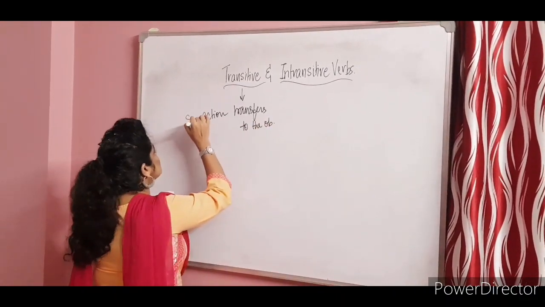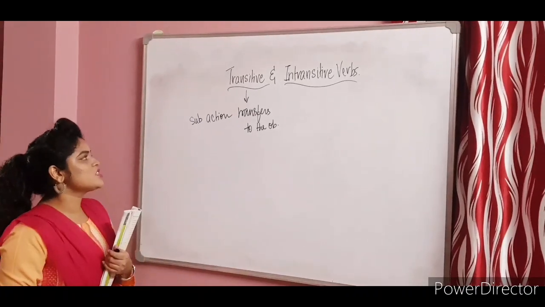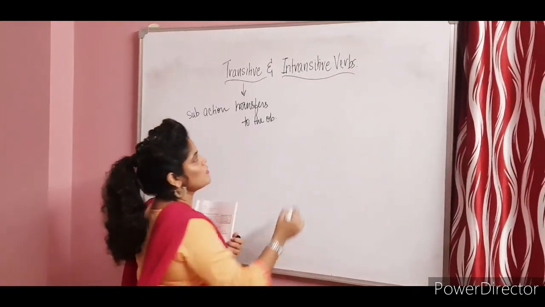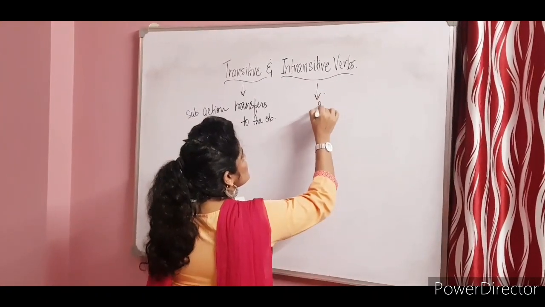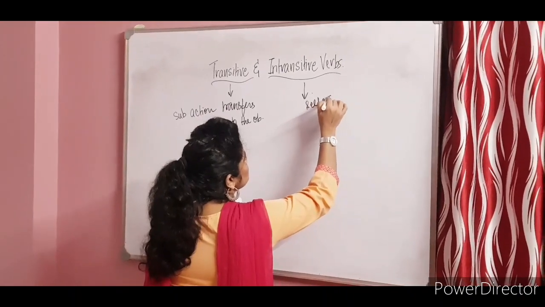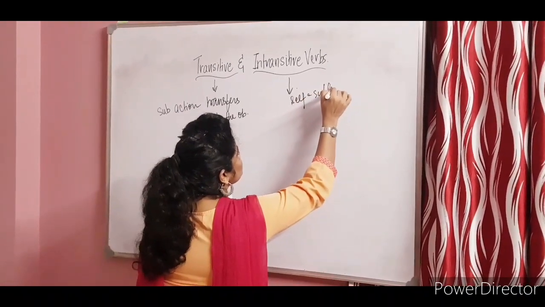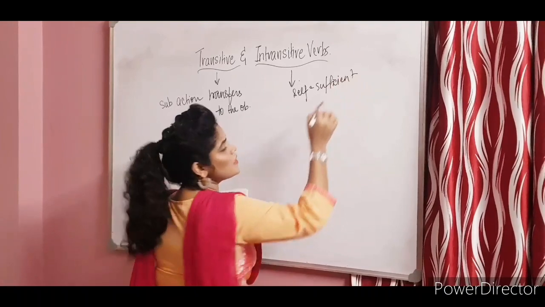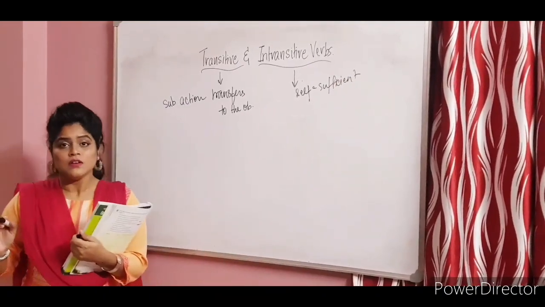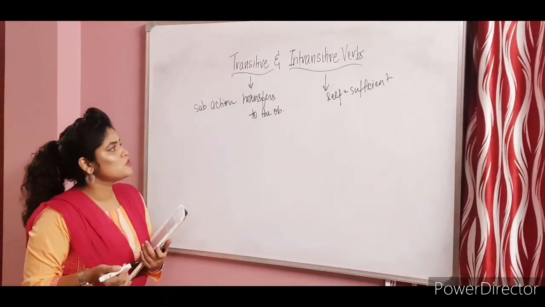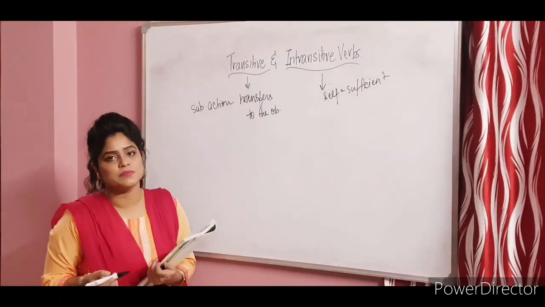The action of the subject transfers to the object. And intransitive verbs are self-sufficient. They don't need any sort of object to complete their meaning. So that is known as intransitive verbs.